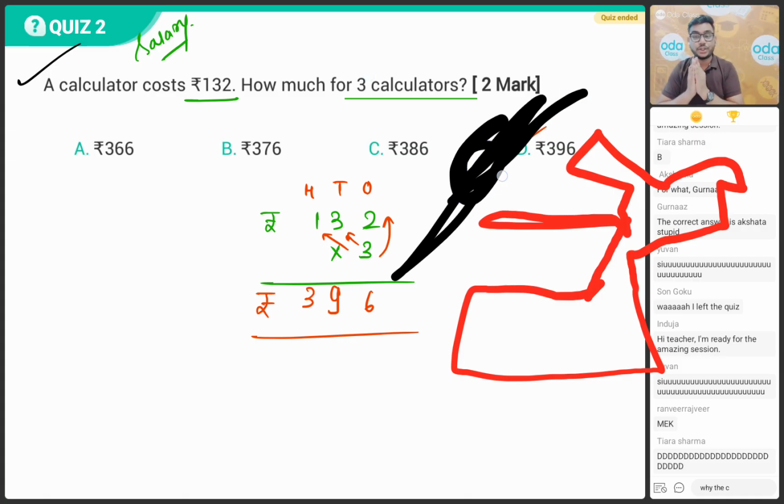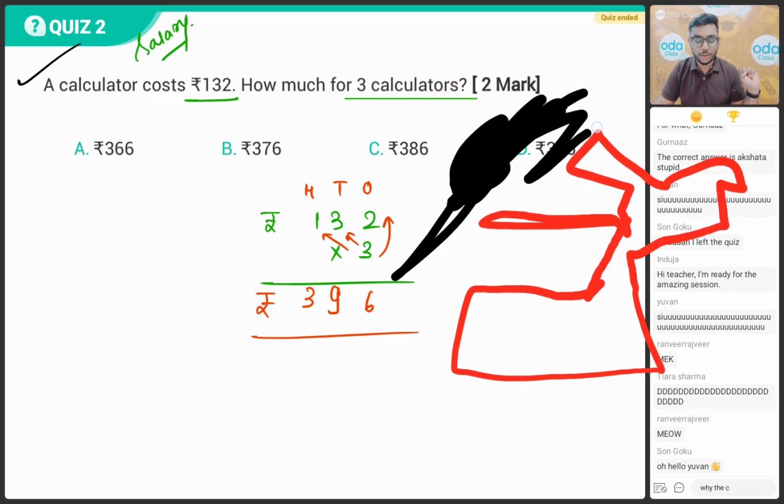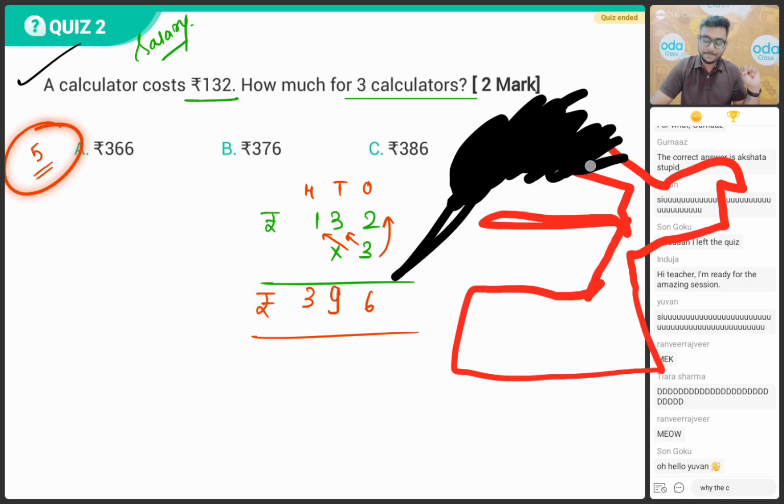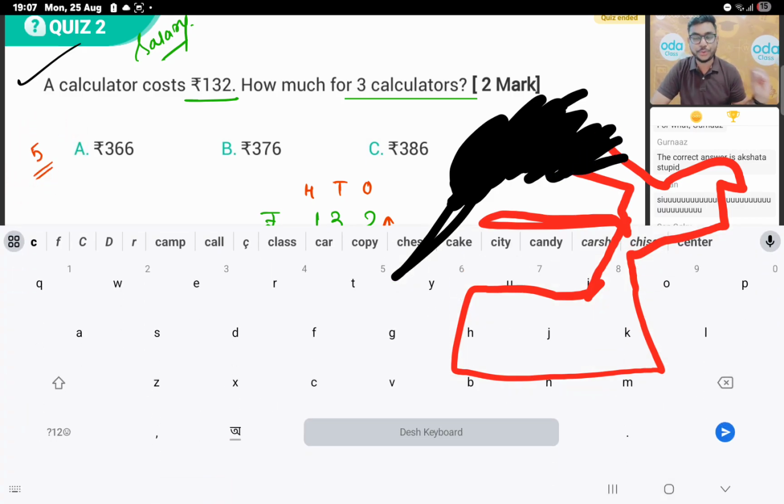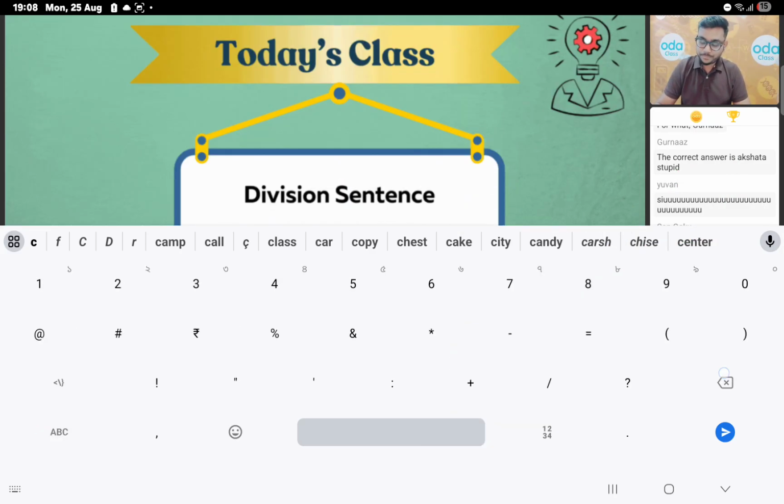Very simple. So this was your 2 marks question, which could come in your school examination. Can we all do it? Can we all type a quick 5 in the chat box, bacho? Multiplication of money, this type of question you are going to get in your examination. Very good.